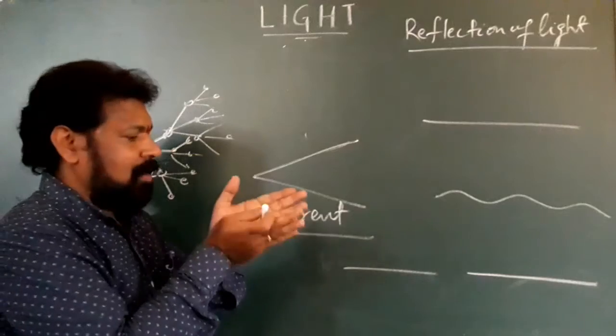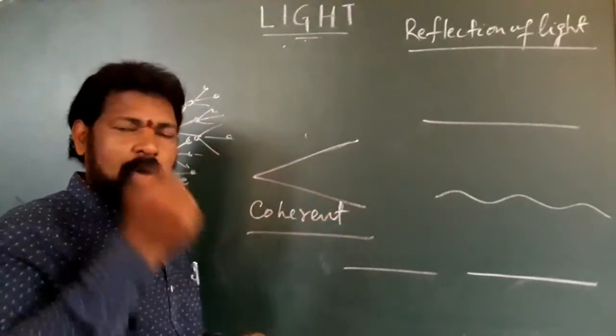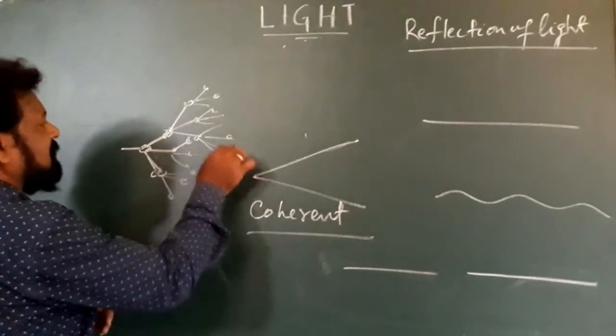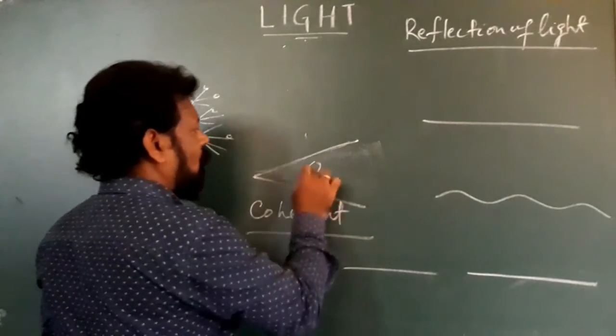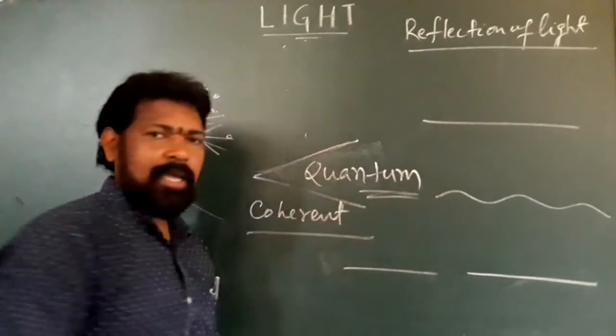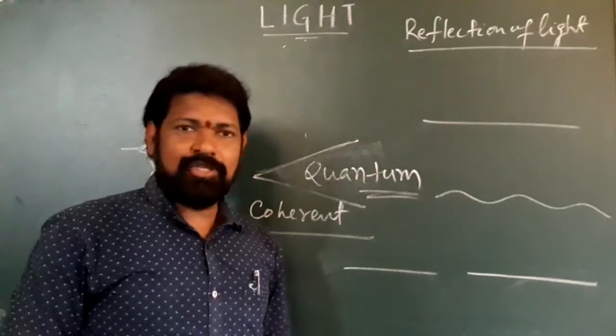Because as it moves forward, it spans a greater and greater region. It is composed of small particles called photons, which dissipate and scan a greater region. This is what is called quantum, and you will be reading more about quanta at graduation level when you take specialization in physics.